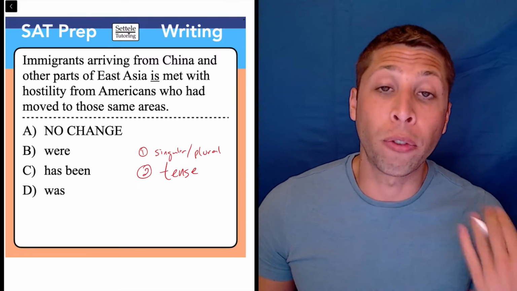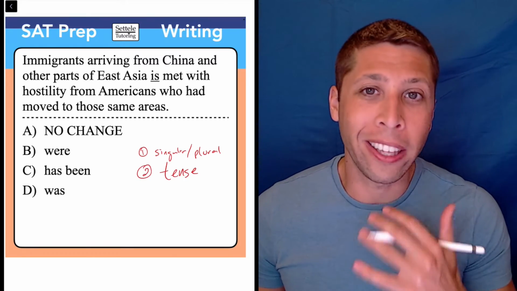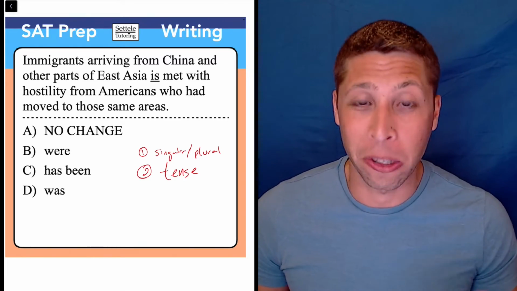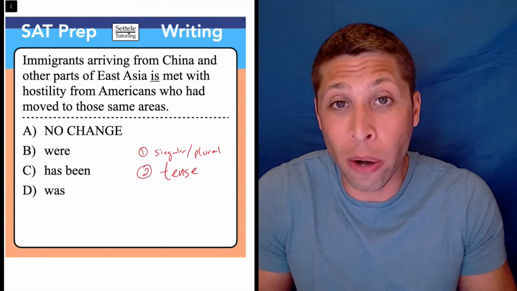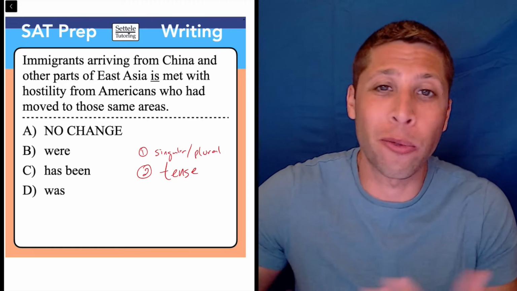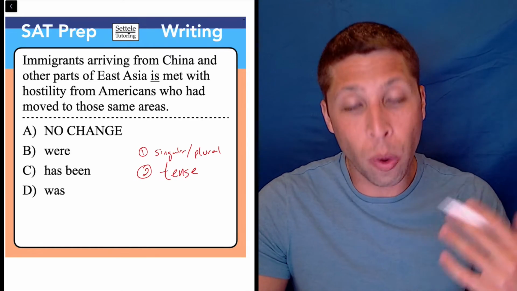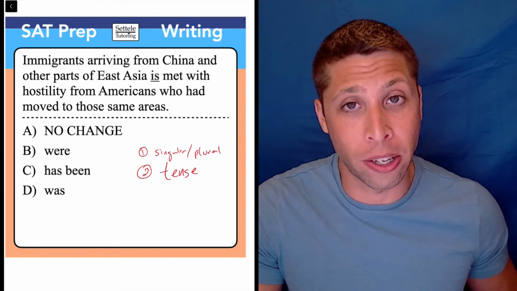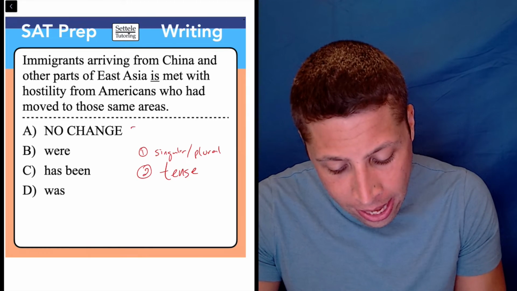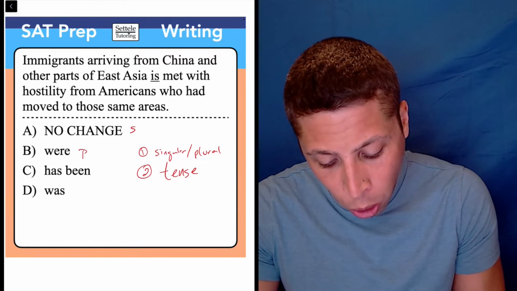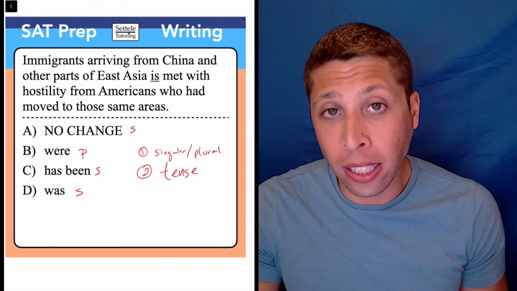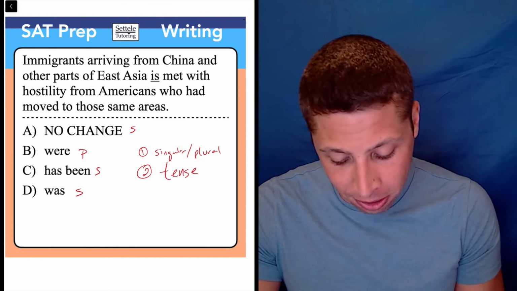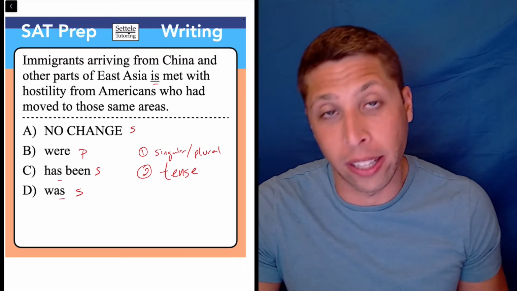This is something called verb agreement, and it's usually the way that the SAT is actually testing verbs. So the tense is a distraction because some people don't notice what's actually going on. The SAT kind of wants to distract you here. So when we think about singular and plural, we might start by just thinking about the words themselves. "Is" is a singular verb, "were" is plural, "has" is singular, "was" is singular. Remember that singular verbs end in S, so "has," "was," and "is" all end in S.